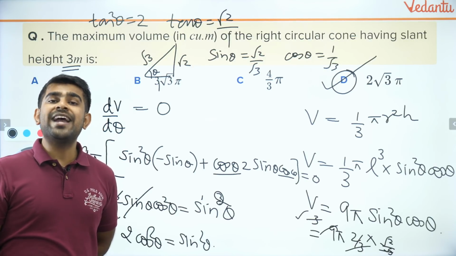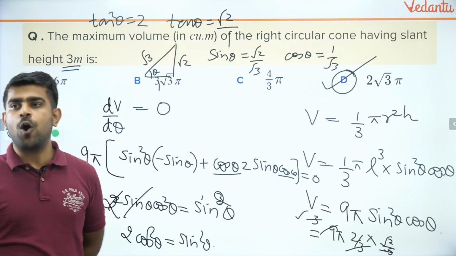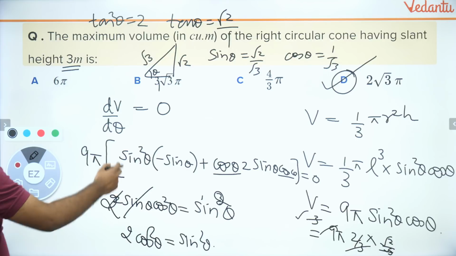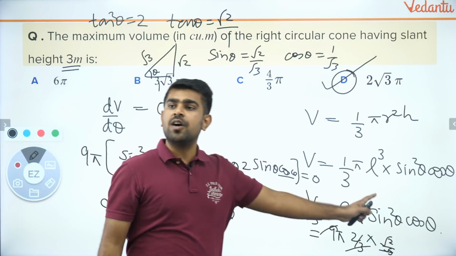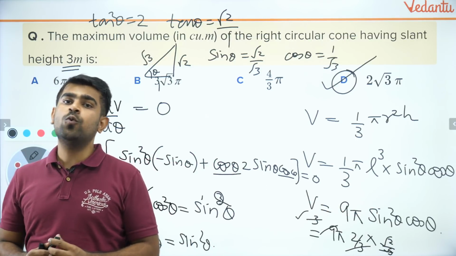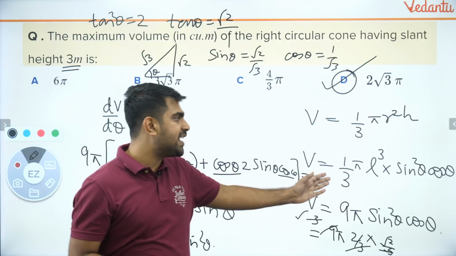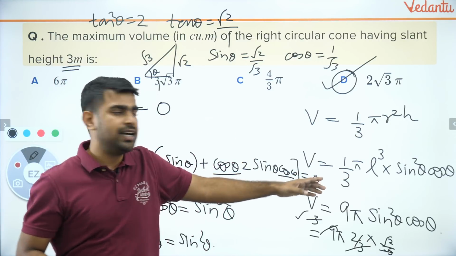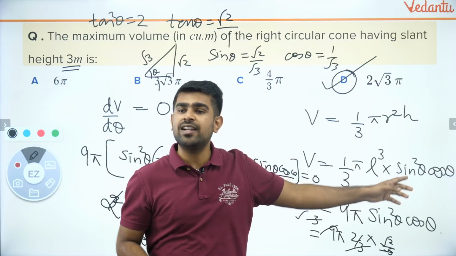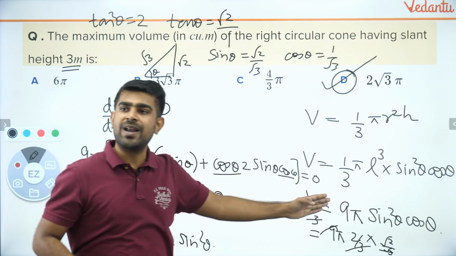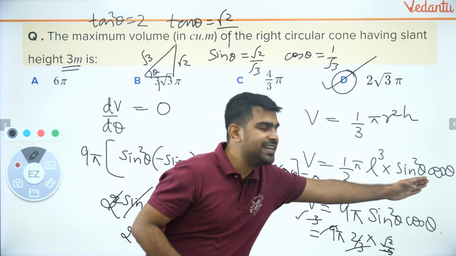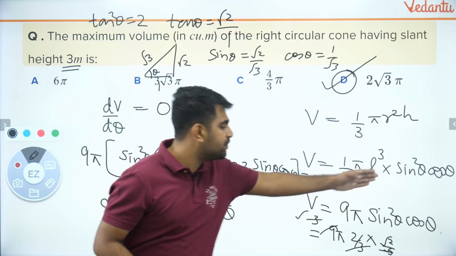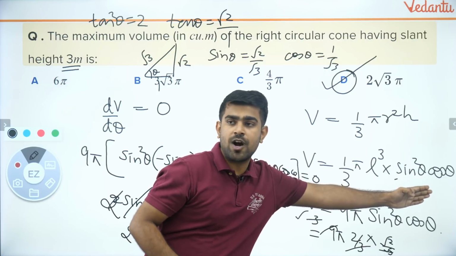Yes, you can do it by the method of Pythagoras theorem also. Kunal, what did I do here? I tried to write my volume in terms of slant height, which is R is equal to L sine theta and H is equal to L cos theta. When I applied that, I got sine square theta cos theta. I have to maximize my sine square theta cos theta.